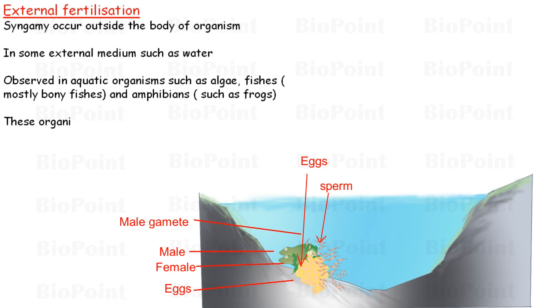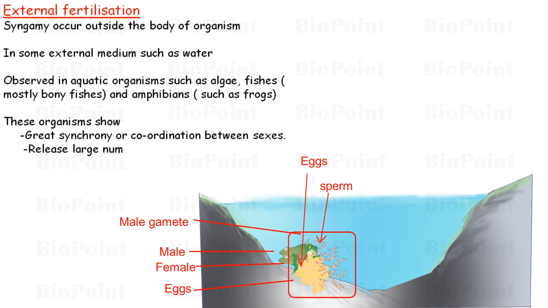So, the organisms in which syngamy occurs in external medium show great synchrony or coordination between male and female sexes. They release a large number of male and female gametes to increase chances of syngamy.